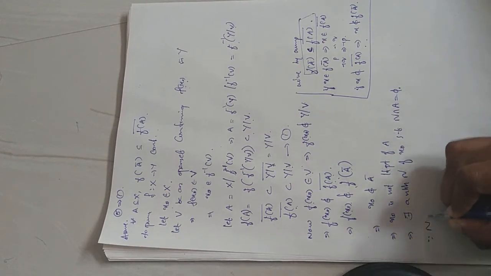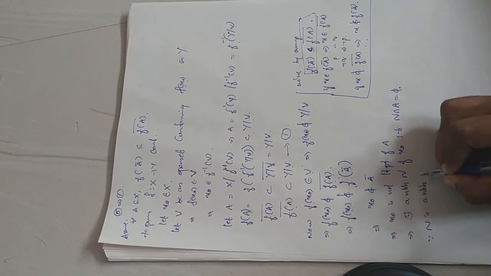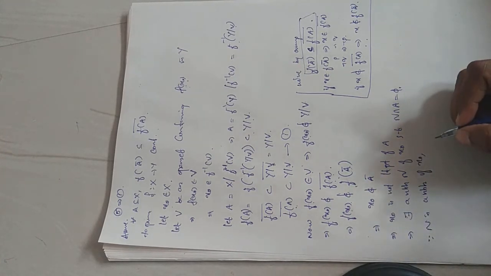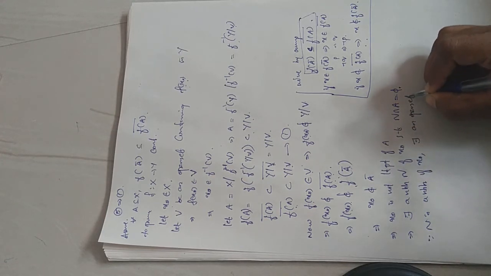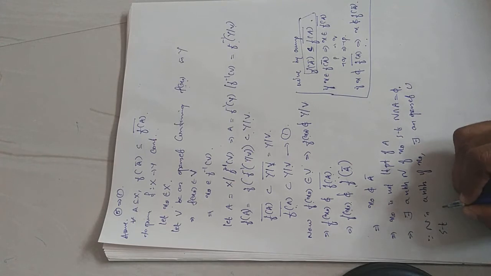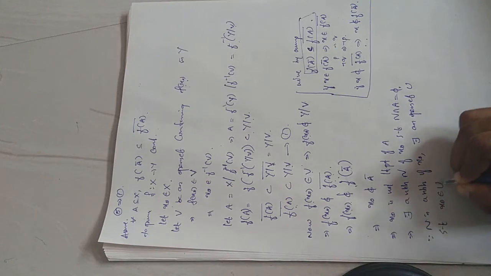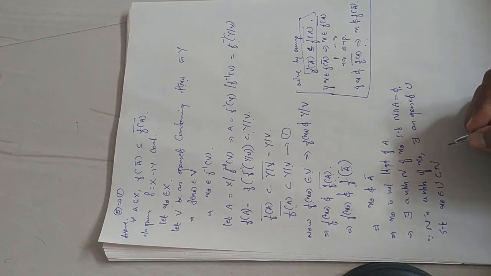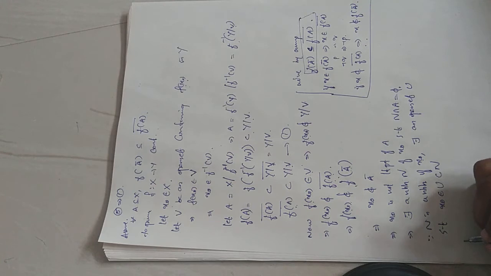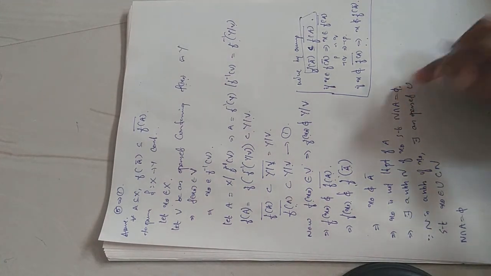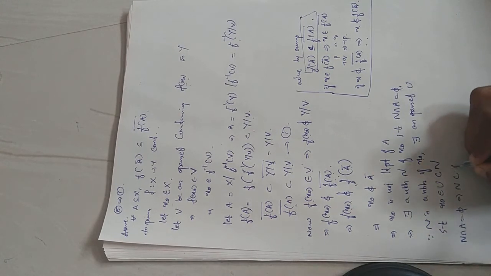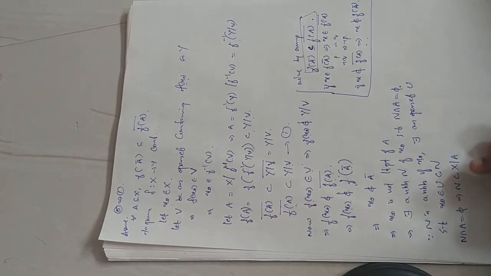Since N is a neighborhood of x naught, by the definition of neighborhood, there exists an open set U such that in between that point and neighborhood that open set will lie. So, x naught belongs to U and that U is contained in N. Also, N intersection A equal to empty. So, I can write N is contained in A complement, that is X minus A.